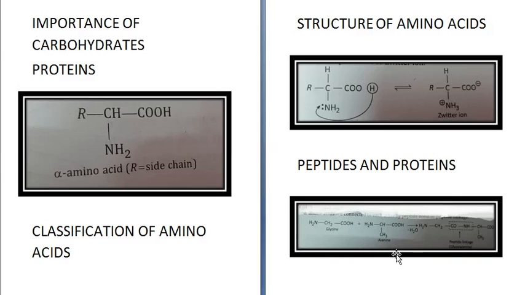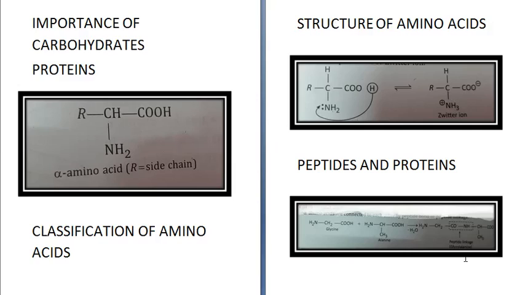They get linked over here through a peptide linkage, and they form glycylalanine. Actually glycylalanine is a combination of glycine and alanine. So this is a dipeptide. It consists of two different amino acid molecules.